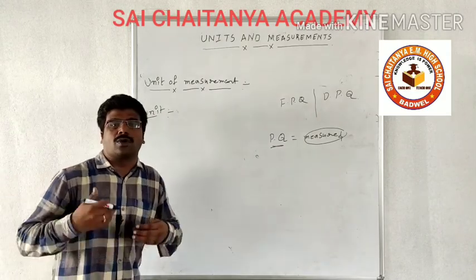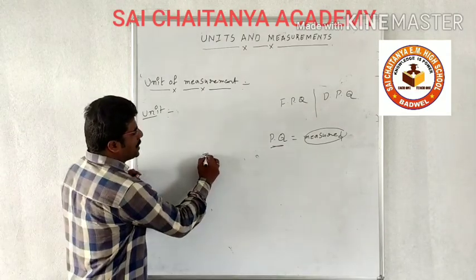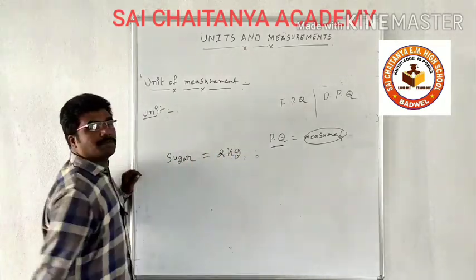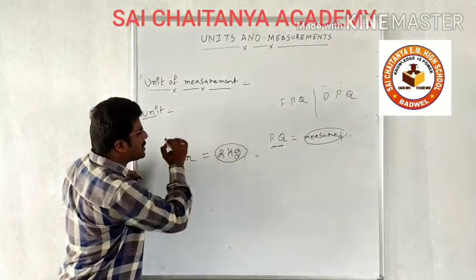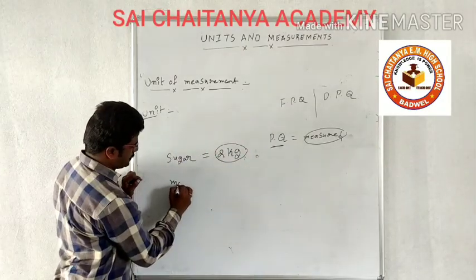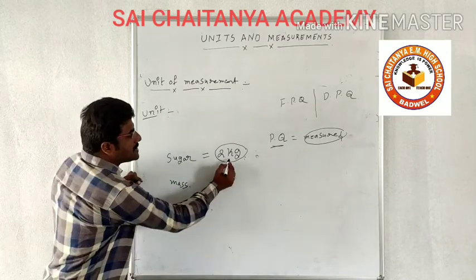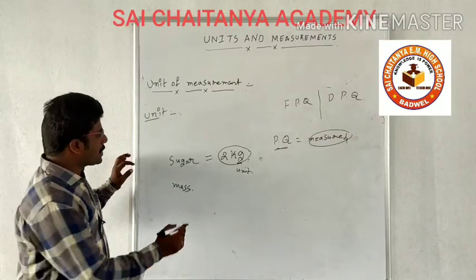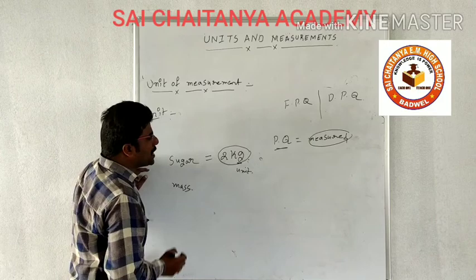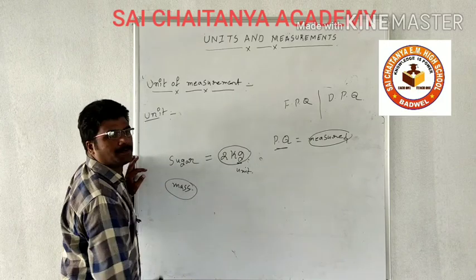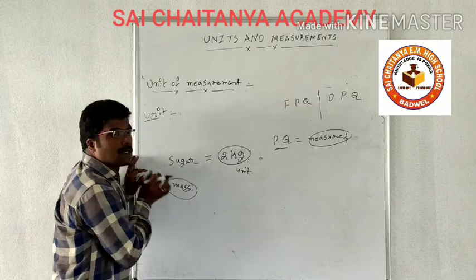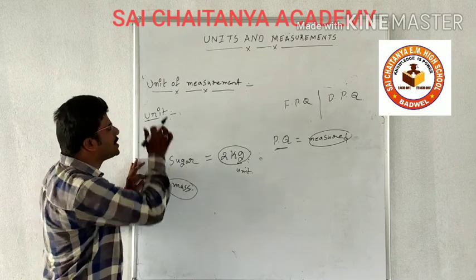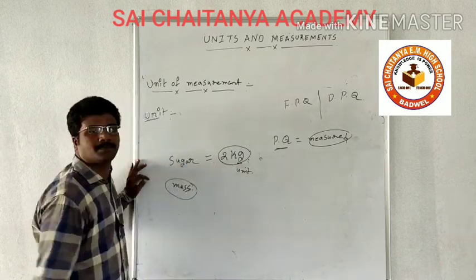For example, we go to a shop and ask for 2 kg of sugar. Here, 2 kg gives the mass of the sugar. Here, kg is a unit. That means, in order to measure the mass, we require one standard reference that is known as a unit. That unit is kg.